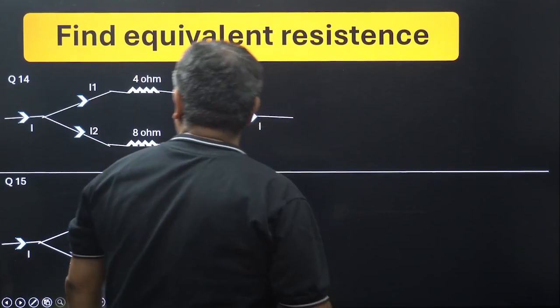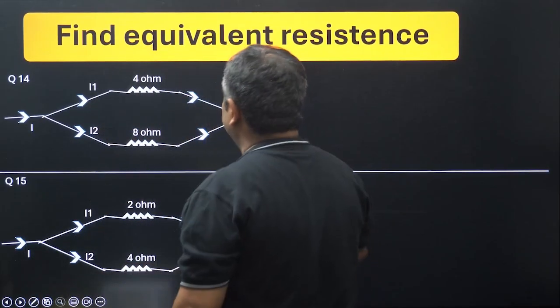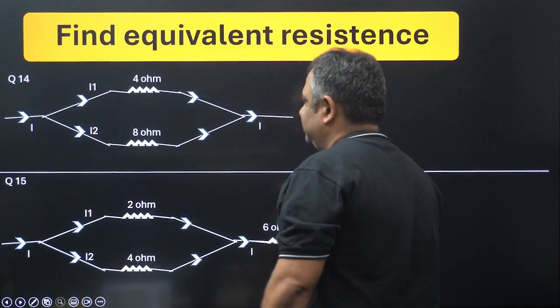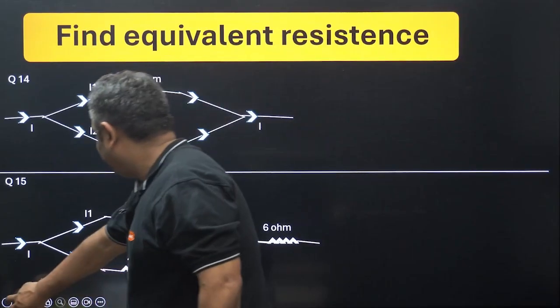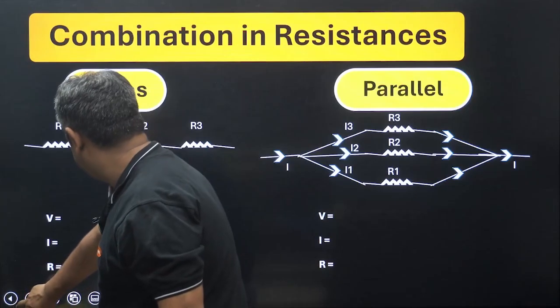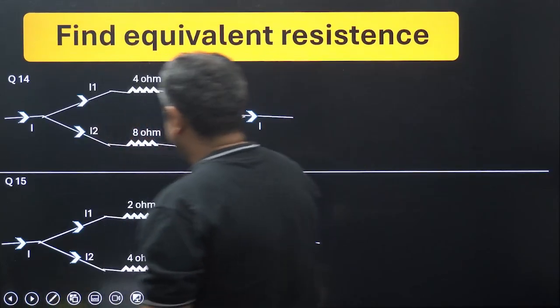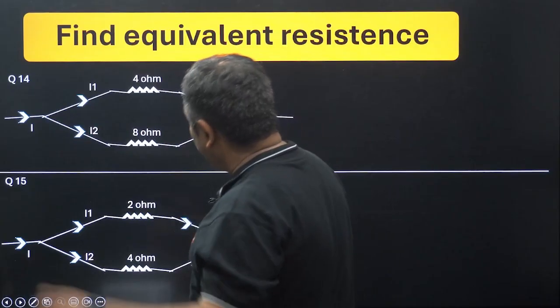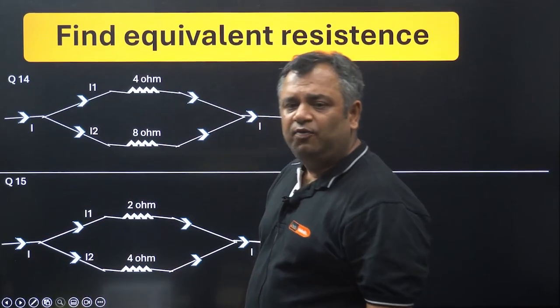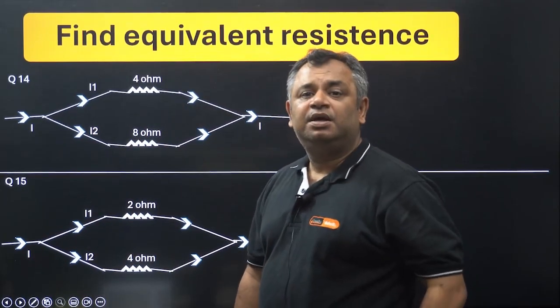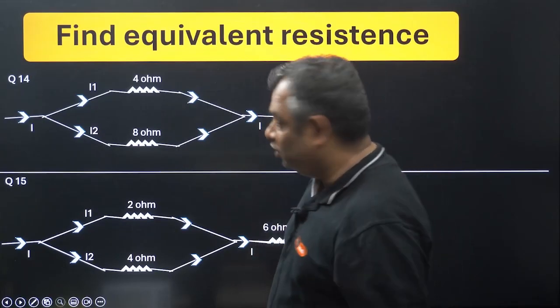Okay, so let us see this question here. This question is asking to find the equivalent resistance. Now here we see, before we find the equivalent resistance, we need to find out whether the resistances are in series or in parallel. Okay, let us see.